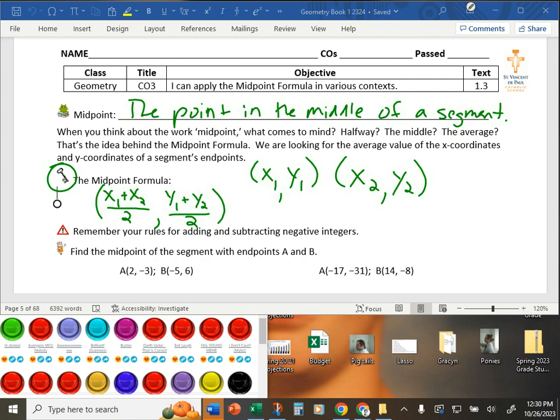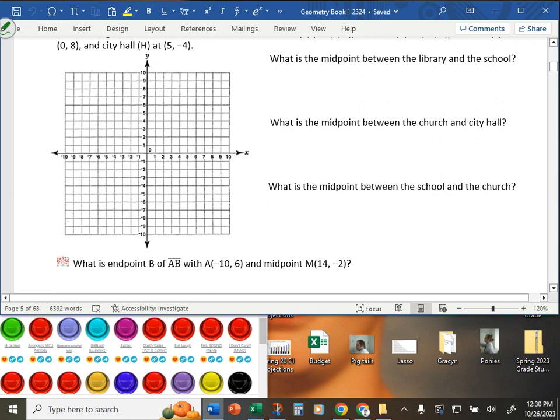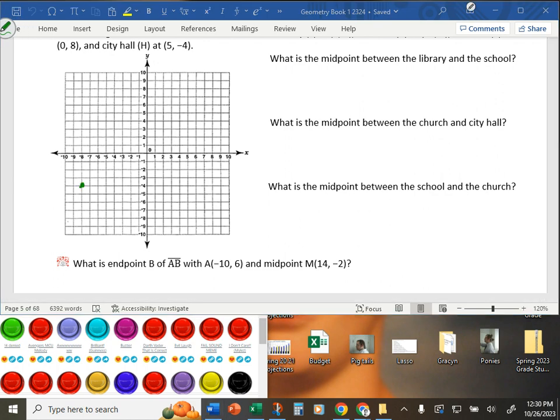Okay. Don't do this on your own page because we're going to use this coordinate plane for something else. But if I have the ordered pair (8, -4), and let's go (5, -4). (5, -4), (0, 5). Nope, that's not what I want. (0, 6). Okay, what's the midpoint? What's the middle of this segment? You have to find the points.